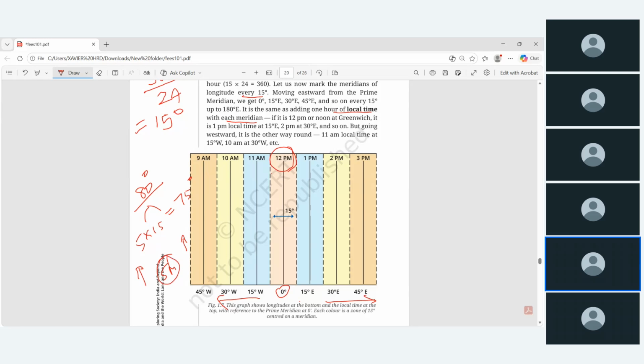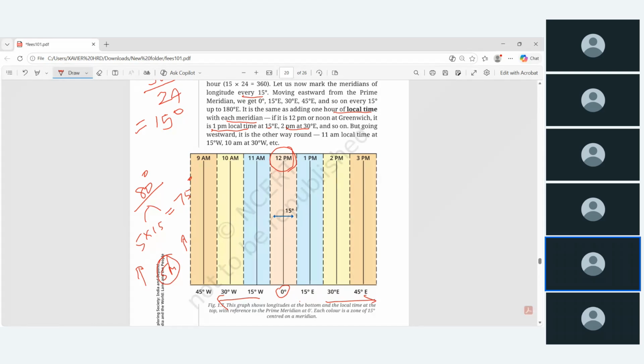This is what it means, the difference between London and us. Now if a match starts in London at 12 o'clock, then at what time will it be telecast for us, in our local time? It will be 5 hours later, in the evening. This is what it means. Let us see an example. If it is 12 p.m. or noon at Greenwich, it is 1 p.m. local time at 15 degrees, 2 p.m. at 30 degrees, so 3 p.m. in the local time of that particular place. Like that, 5 p.m.